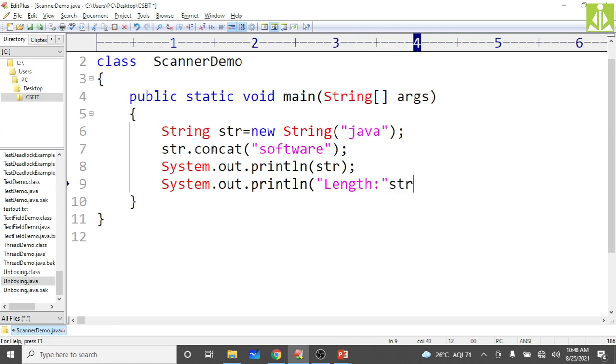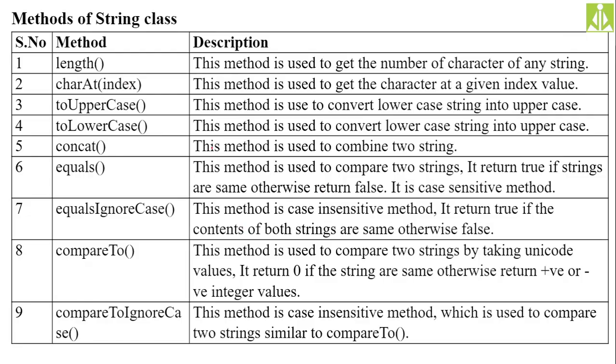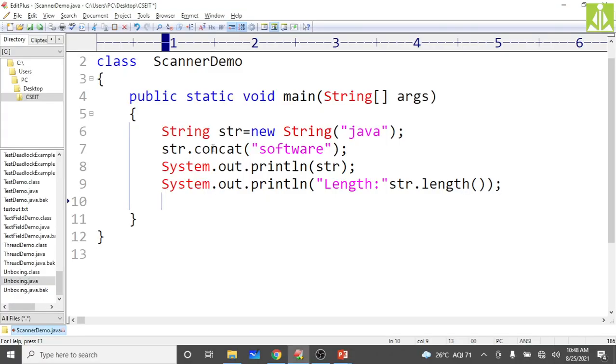So how? str.length, length of. Another one, toUpper, we will check also. We are checking character at index 2, since the indexes are 0, 1, 2.